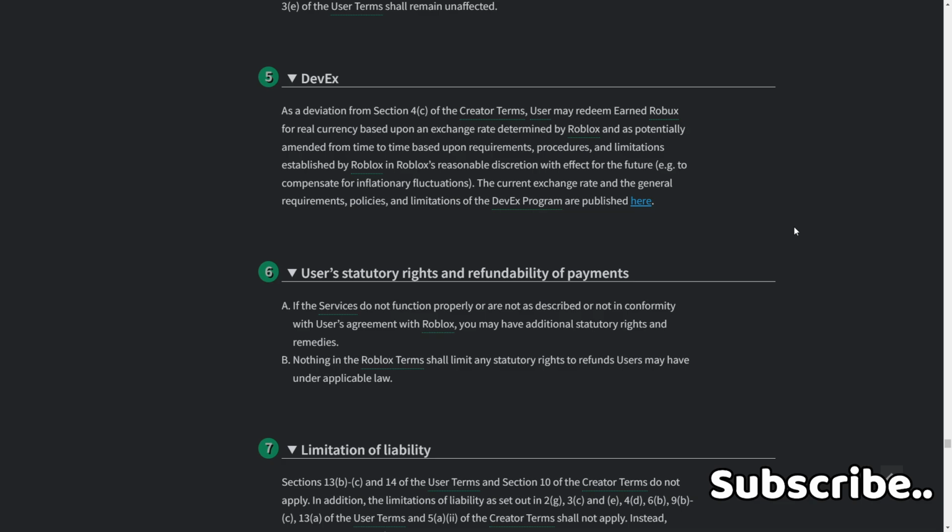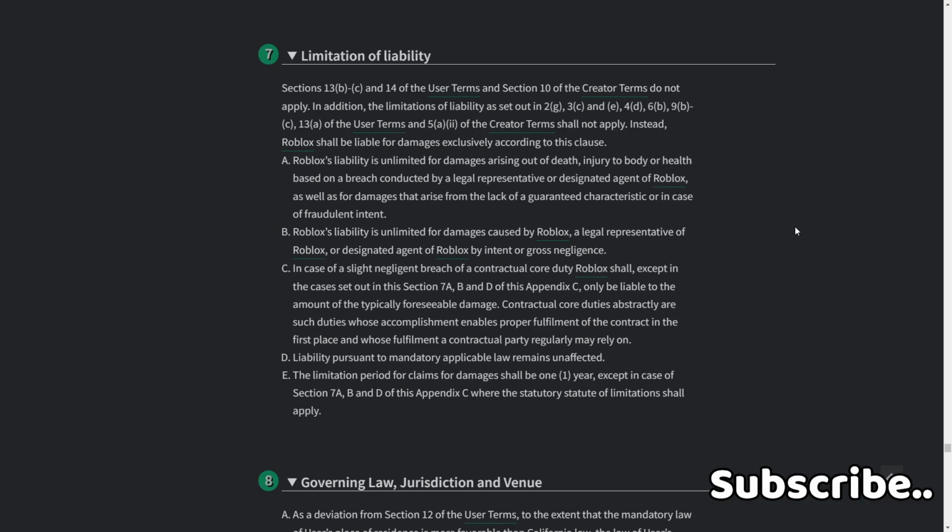6. Users' statutory rights and refundability of payments. If the services do not function properly or are not in conformity with the user agreement of Roblox, you may have additional statutory rights and remedies. Nothing in Roblox terms shall limit any statutory rights to refund users may have under applicable law.